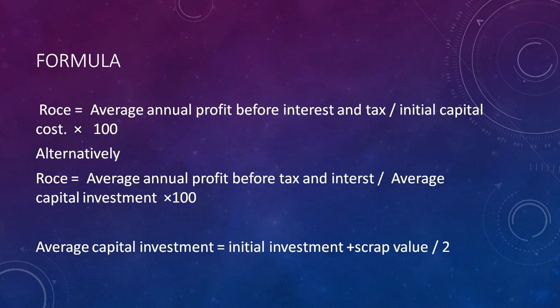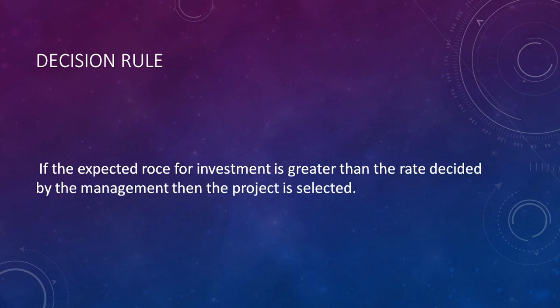Now you have to decide whether using ROCE is appropriate for the business or not. So let's see what the decision rule says. If the expected ROCE for the investment is greater than the rate decided by the management, then the project is selected.